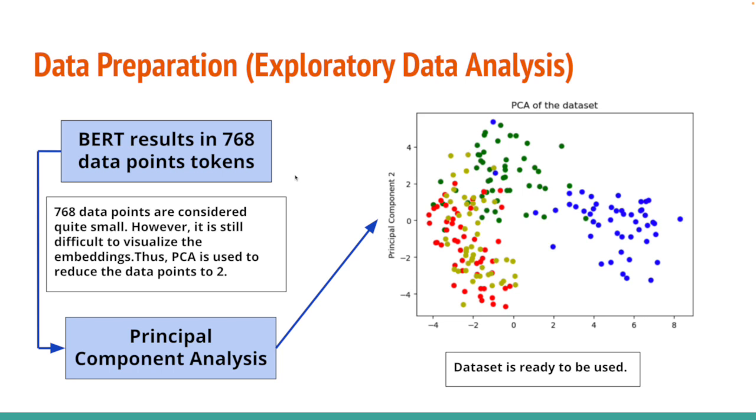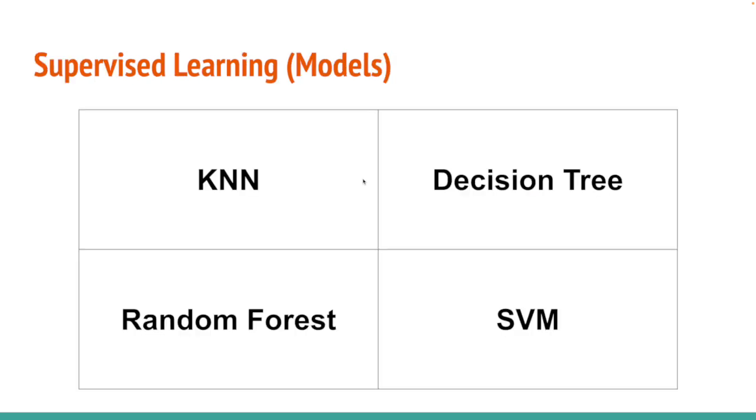The next step is exploratory data analysis. The BERT result is 668 data points, which is considered quite small. However, it is still difficult to visualize the evidence. Thus, PCA is used to reduce the data points to 2 dimensions. This is our principal component analysis. So the dataset is ready to use.